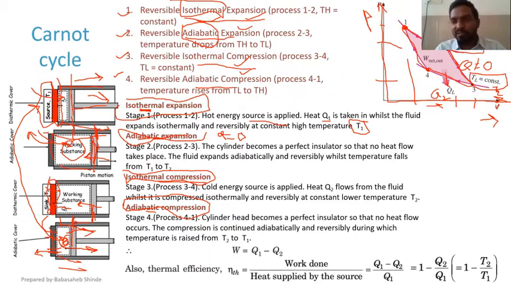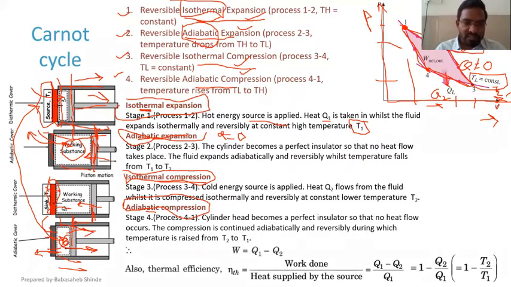Temperature will change for process 4 to 1. For 4, temperature will be T2 or TL, whereas for 1, temperature will be TH or T1. But during process 1 to 2 and 3 to 4, temperature is going to remain constant at TH, TL or T1 and T2. So these are the 4 stages of the Carnot cycle.